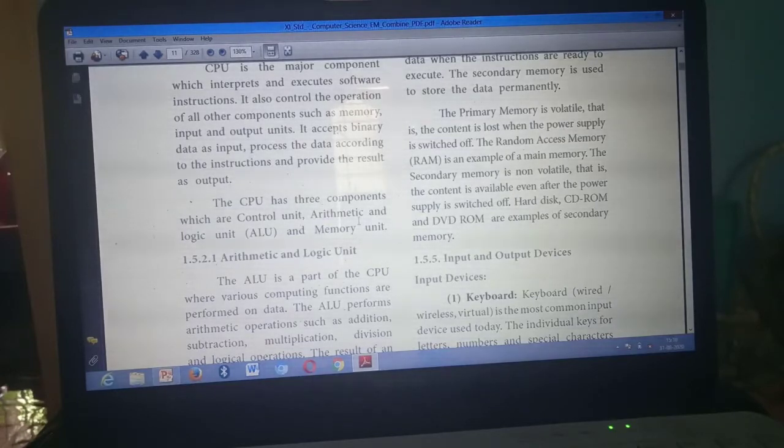Understand? Have you marked? Third question: What are the components of CPU? The CPU has 3 components, from here to here, up to memory unit. Have you all marked? Yes.